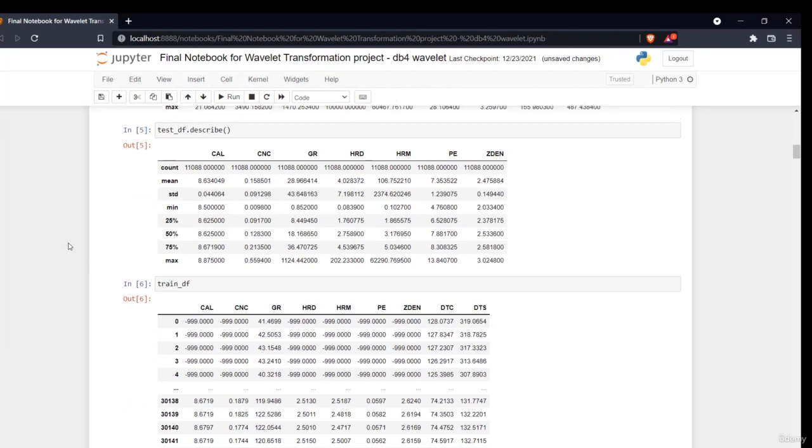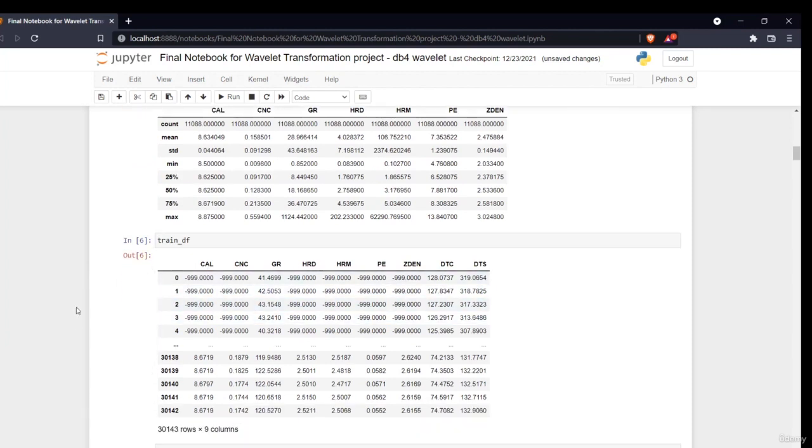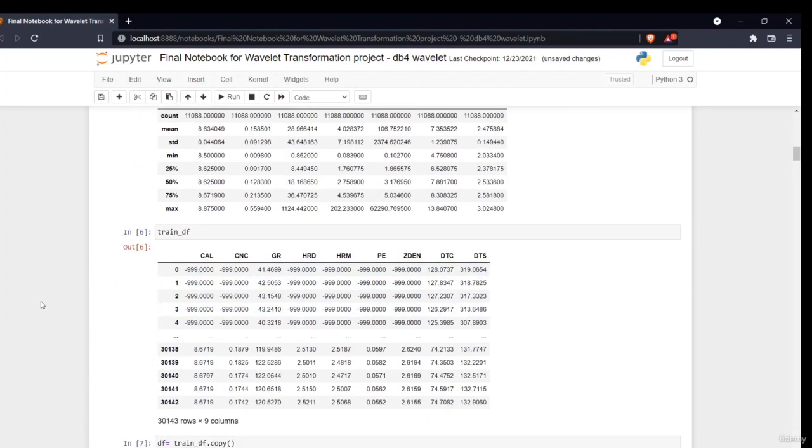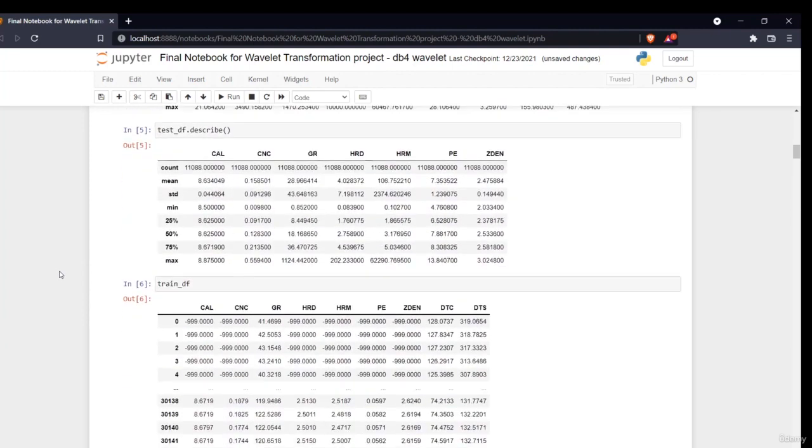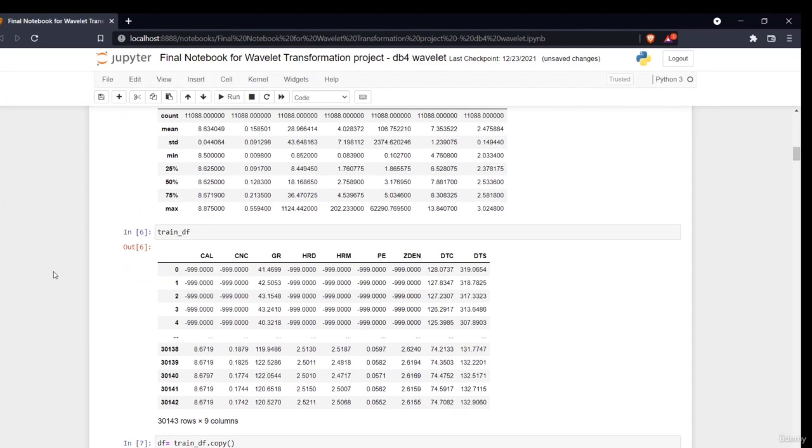Okay, so now we have a look at how our data looks like. I've explained these variables. These are just the independent variables. All these and these two are our dependent variables. So now we'll be proceeding with some data processing techniques or data analysis techniques in our next section. So I'll see you in the next video.